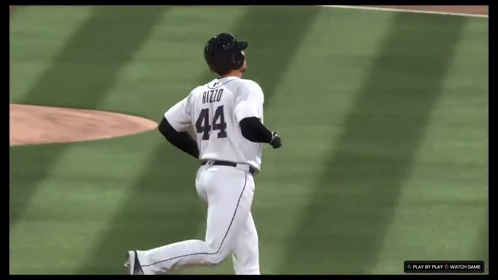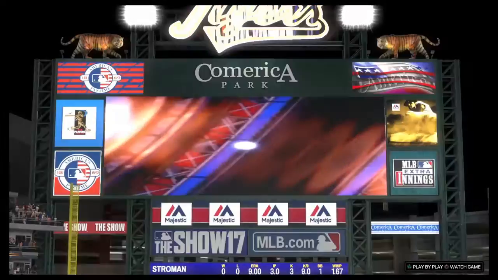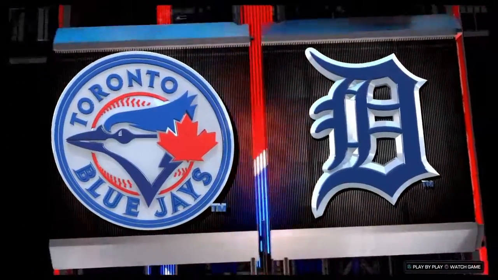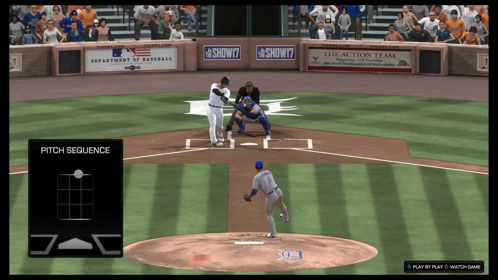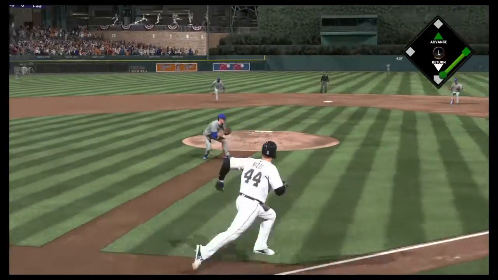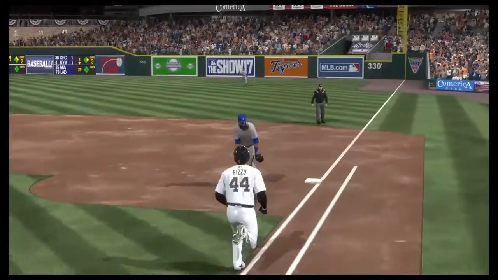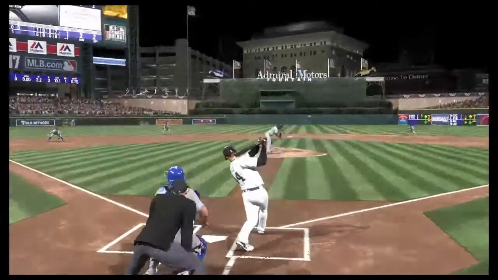And Rizzo bringing in most of the runs to this point. No doubt home run. We're going to see it again. The pitch was left right up in the zone. And next at bat from Rizzo, grounds right back to the pitcher. Okay, next at bat's 5-1 Tigers.